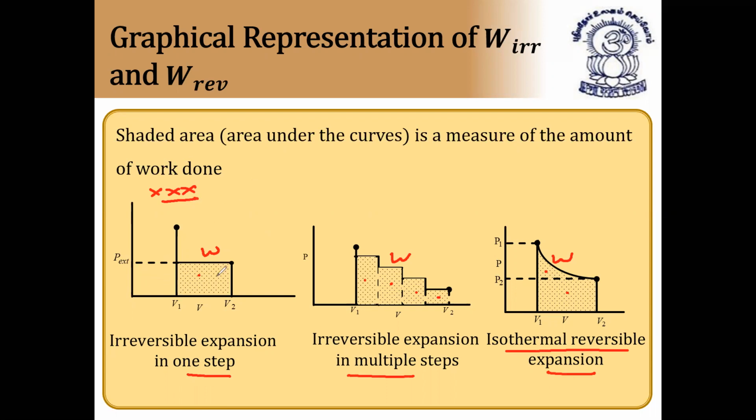So how to calculate work done? The shaded part of the graph is nothing but the work done of the system. Based on the shaded part, if it is a rectangle, we'll take it as length into breadth. If it is a triangle, we'll take half into base into height, depending on the system. I hope it is clear.